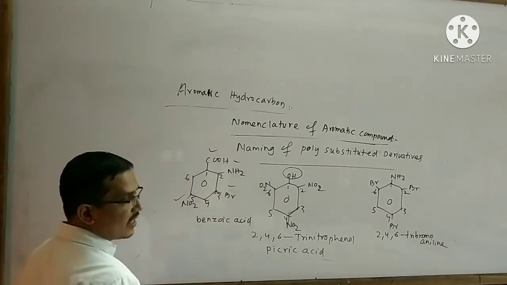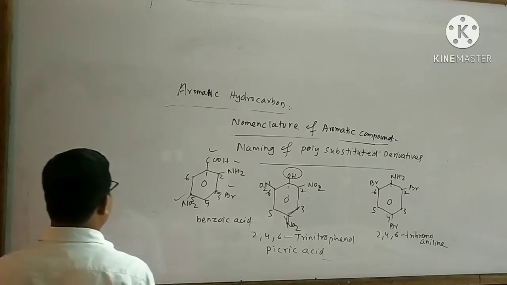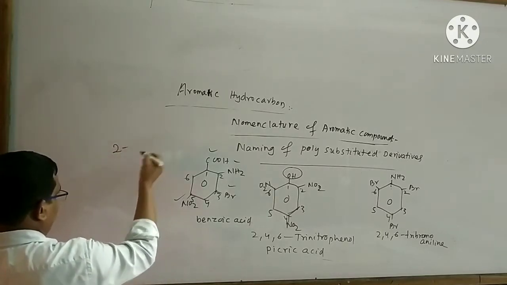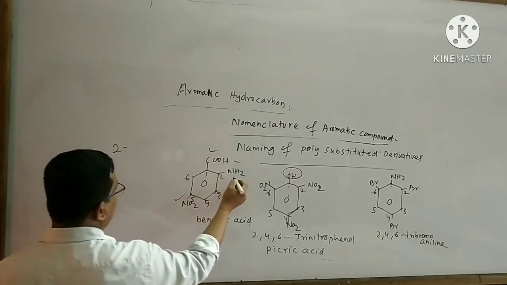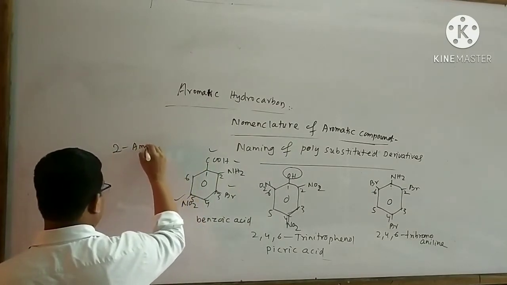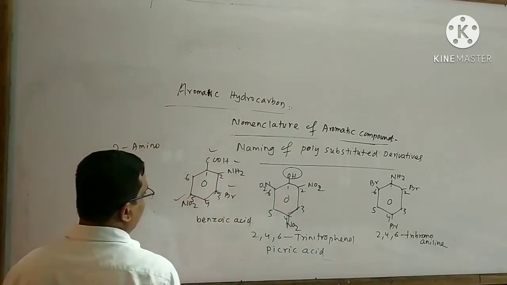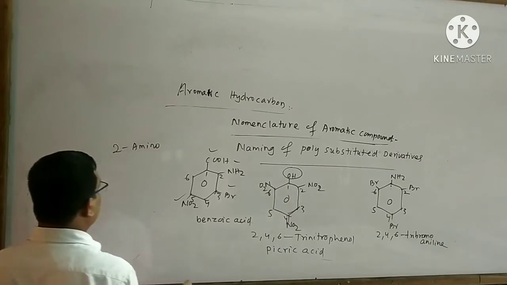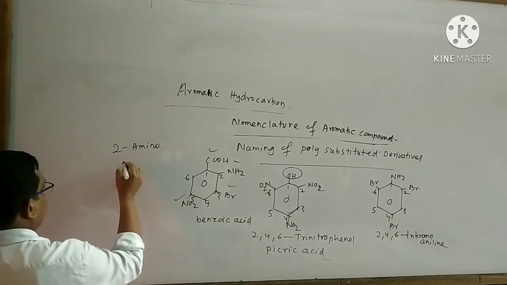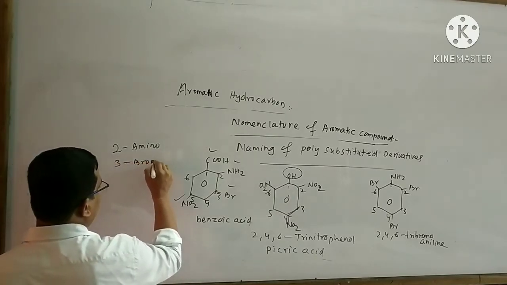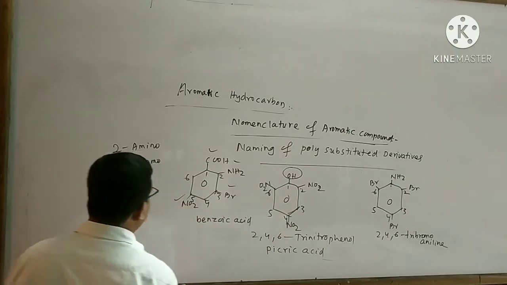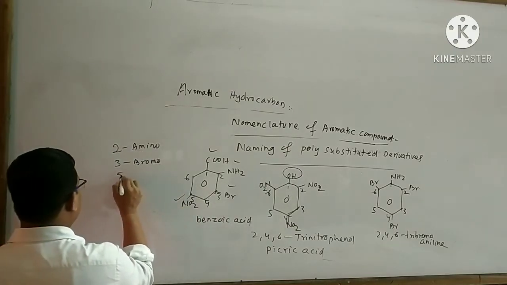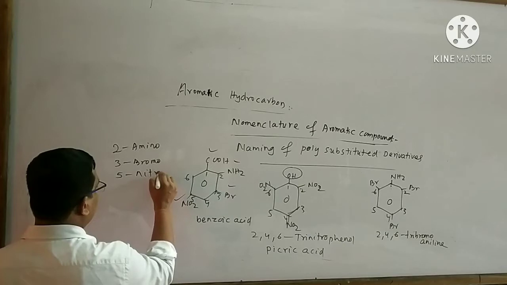In this compound, NH2 is present at the 2 number carbon atom, so I can write the substituent like this: 2-amino. Bromine is present at the 3 number carbon atom, so I have to write 3-bromo. NO2 is present at the 5 number carbon atom, so I have to give 5-nitro.